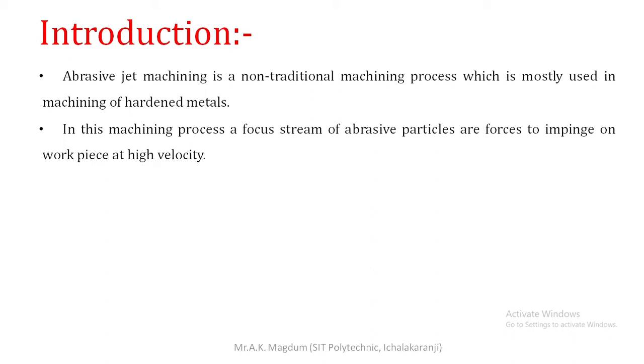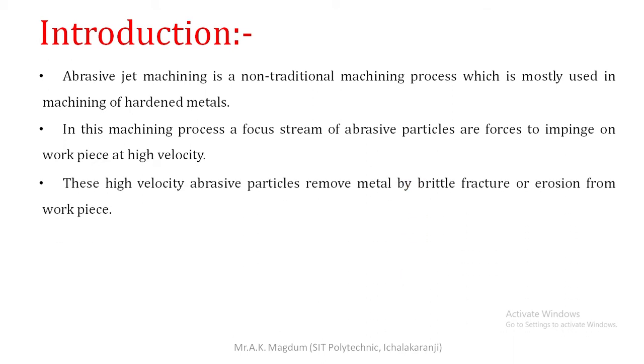In this machining process, a focused stream of abrasive particles is forced to impinge on the workpiece at high velocity. Means what? We are continuously impinging a spray of abrasive particles over the workpiece component and removing a certain quantity of metal from that workpiece, changing its shape and size according to the profile we require. In that manner, we give motion to the nozzle of the abrasive particles, and then we cut or give the shape to the workpiece. So this is the main thing of abrasive jet machining.